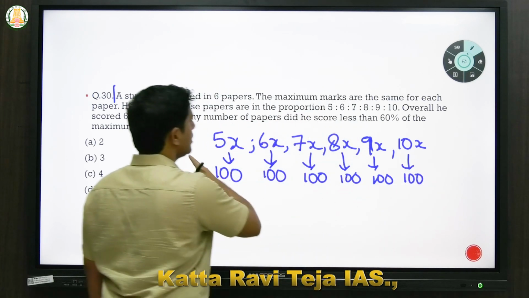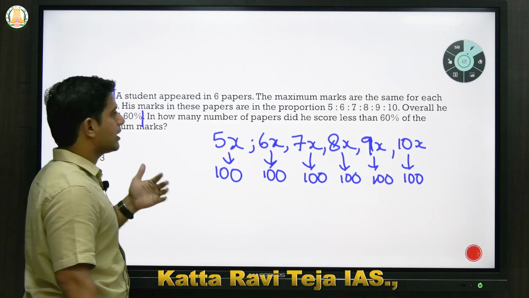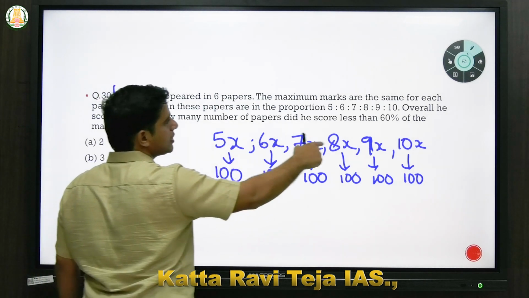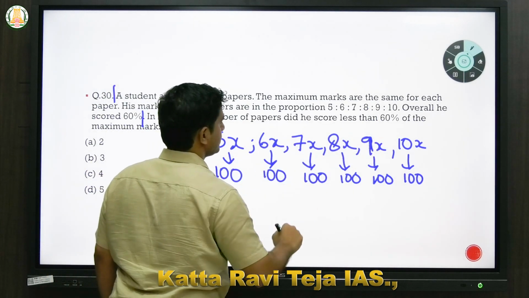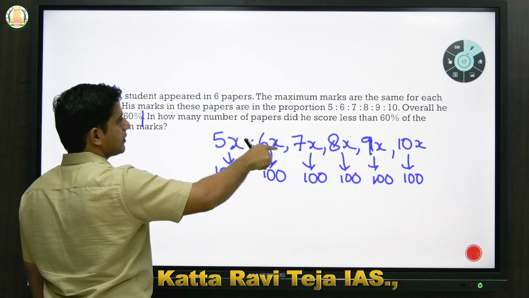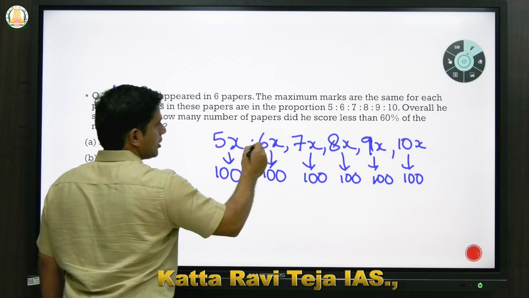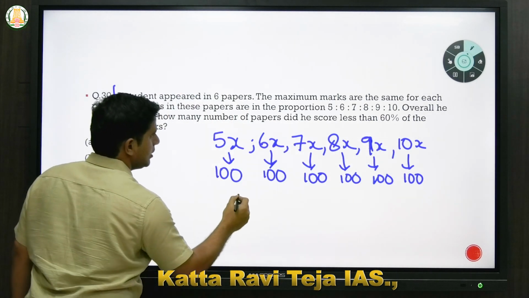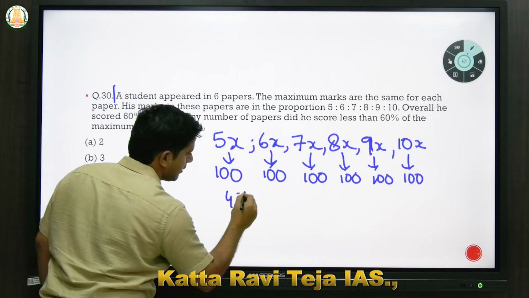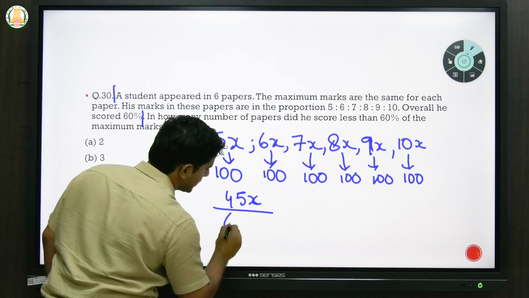So what will be the total percentage of his entire report card? If you count individual marks, 5 plus 6 plus 7 plus 8 plus 9 plus 10: this is 15, 15, 15, so 45x. You have to add all these marks to get his final score. 45x is the total marks, out of 600 marks.